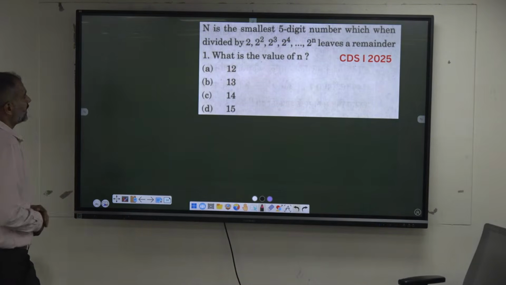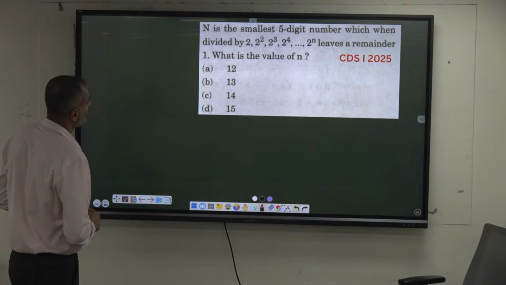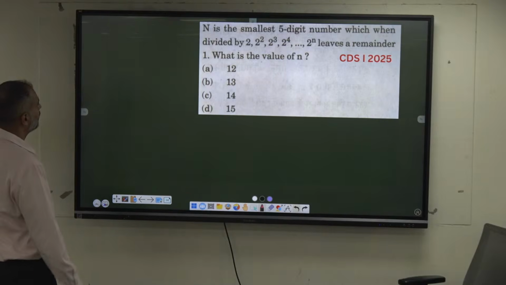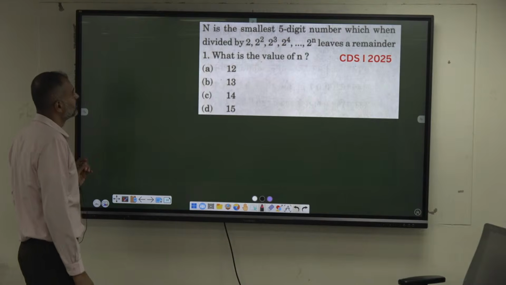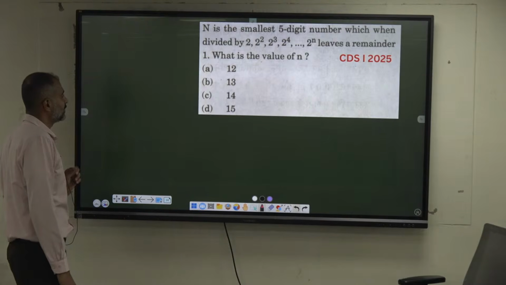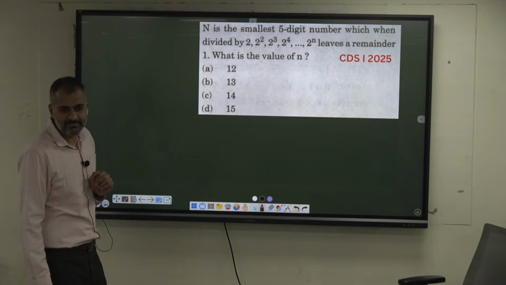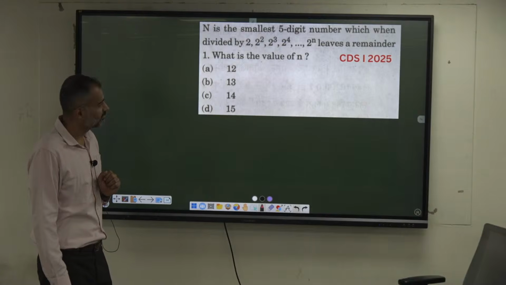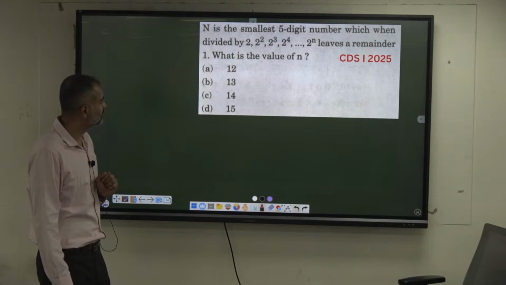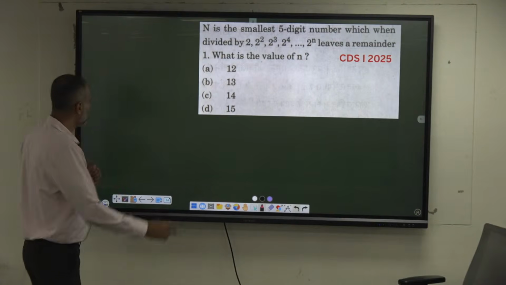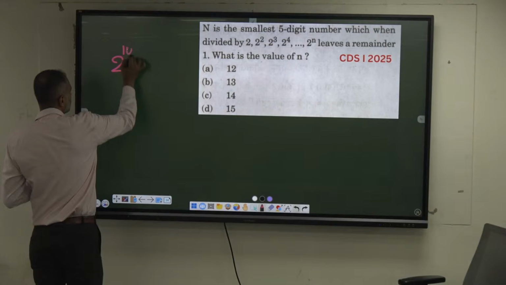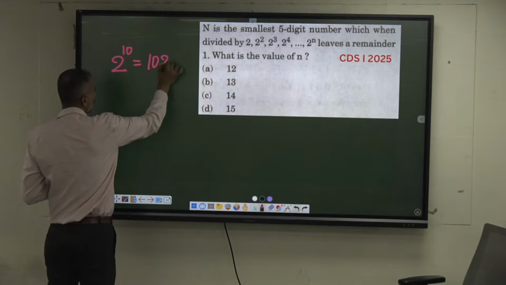N is the smallest 5-digit number which, when divided by 2, 2 square, 2 cube, leaves a remainder 1. What is the value of n? What is 2 power 10? 1024. Remember?